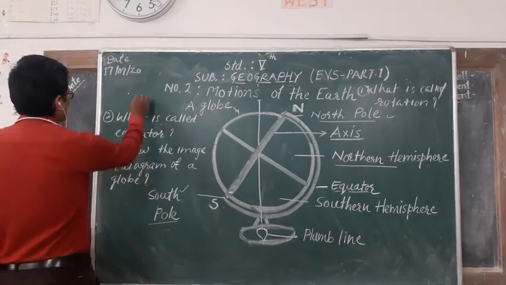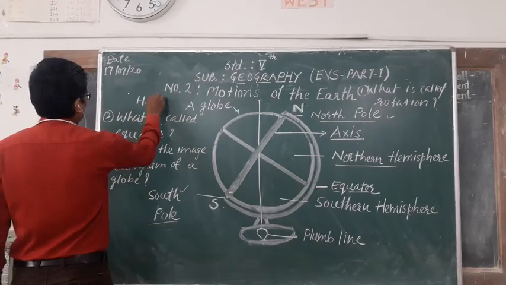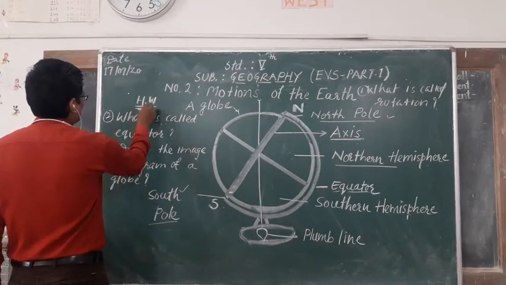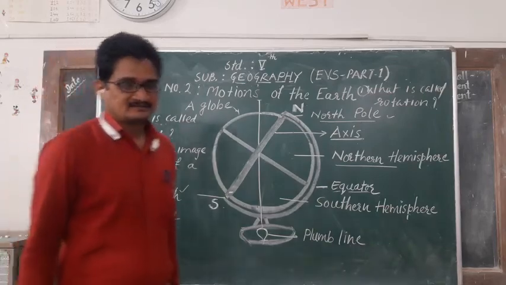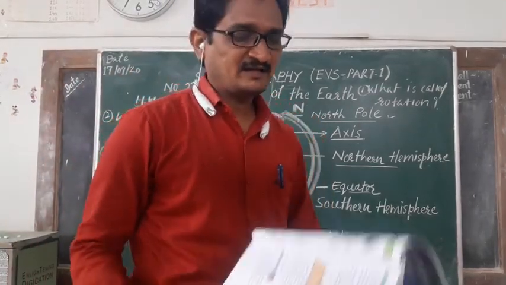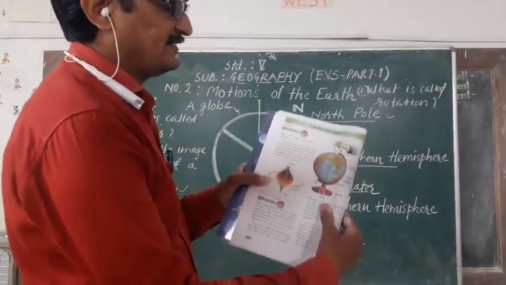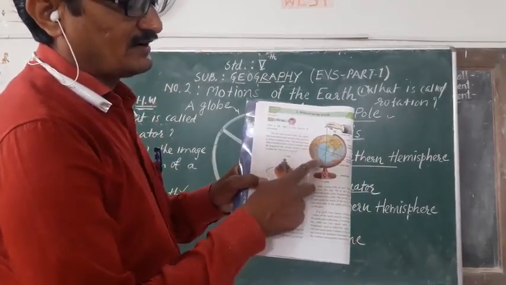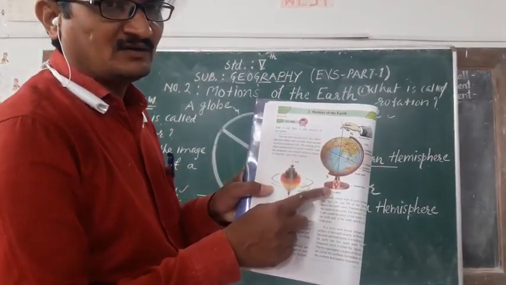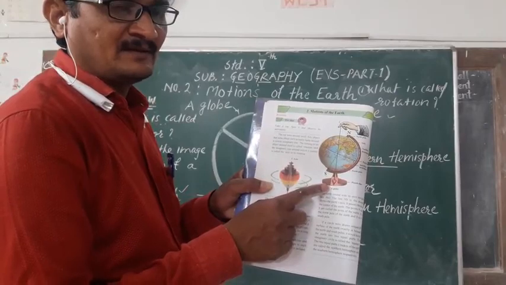That is the homework for you. I have given markings for all these questions. The diagram or image of the globe that has been given, you should draw in your notebook. It is very important according to your examination.